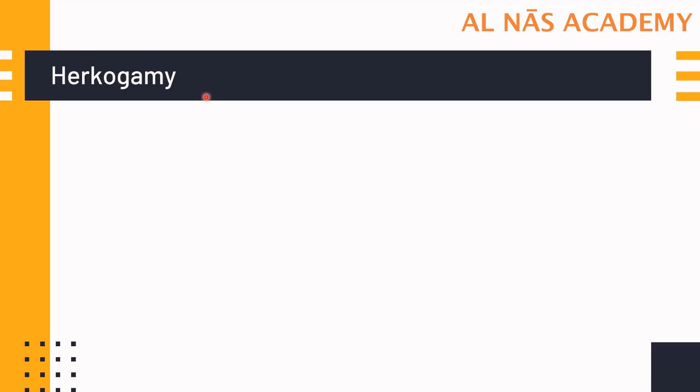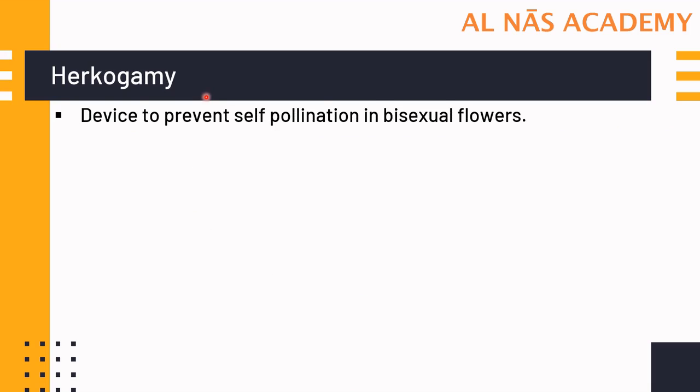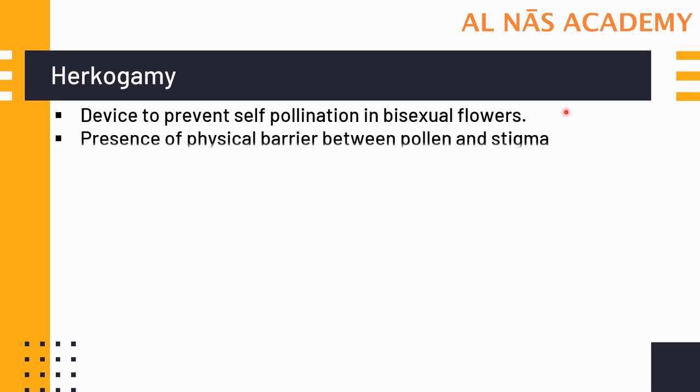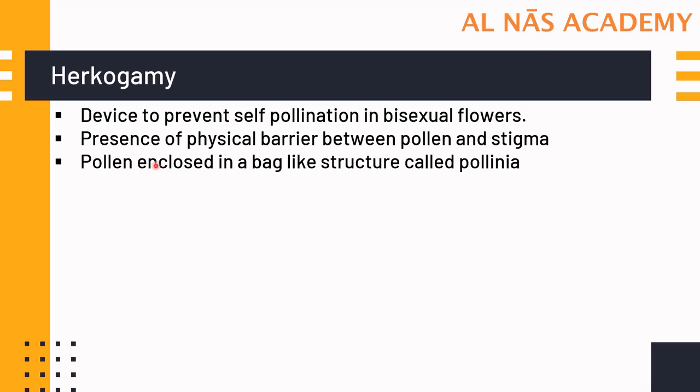Now let us study about Herkogamy. It is a mechanical device to prevent self-pollination in bisexual flower. In plants, there is a natural physical barrier which is present between two sex organs, that is androecium and gynoecium, and sometimes the petals do act as a barrier between the androecium and the gynoecium. So there is a presence of physical barrier between pollen and stigma. This physical barrier between pollen and stigma of the same flower can be achieved by enclosing the pollens into a bag-like structure called Pollinia. Pollinia is plural and singular is pollenium. So in Pollinia the pollens are enclosed.